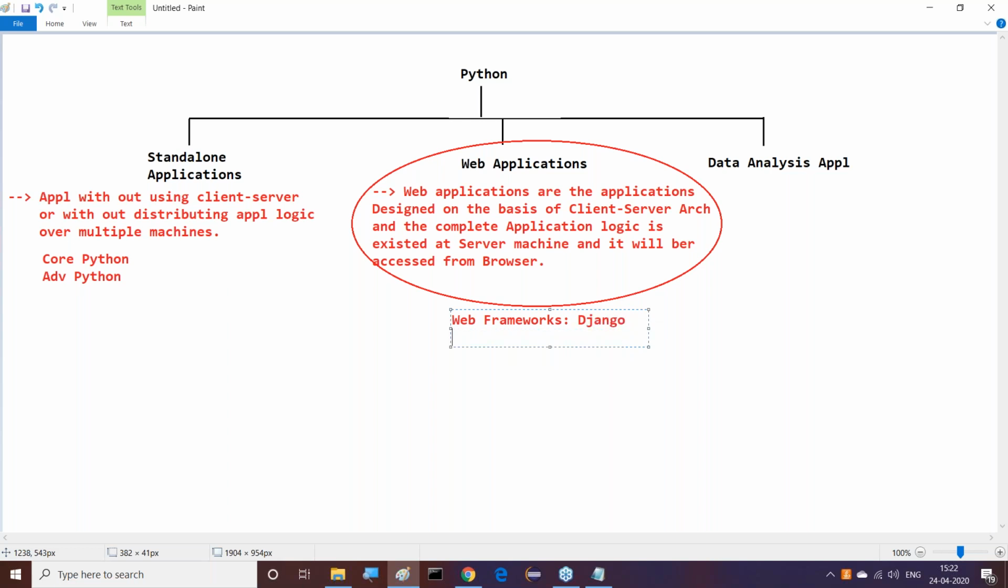That is one framework. Another popular framework is Flask. Django and Flask, and a number of frameworks are available, but they are not required. Clearly, we can understand it. To prepare standalone applications,